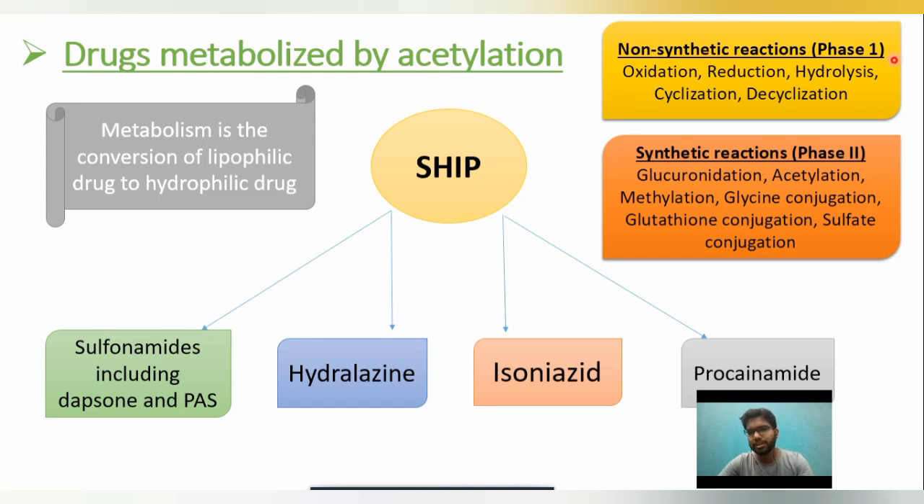The non-synthetic phase is also known as phase 1 type of reactions, and the synthetic phase is also known as phase 2 type. The main reactions involved in the non-synthetic phase are oxidation, reduction, hydrolysis, cyclization, and decyclization. The main reactions involved in phase 2 reactions are glucuronidation, acetylation, methylation, glycine conjugation, glutathione conjugation, and sulfate conjugation. Please try to remember that the main reaction involved in phase 2 is glucuronidation, and the main reaction involved in phase 1 is oxidation.